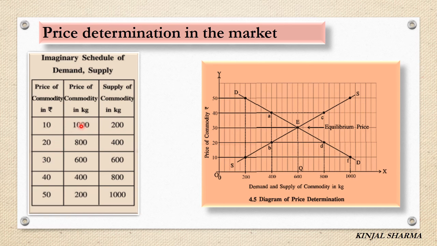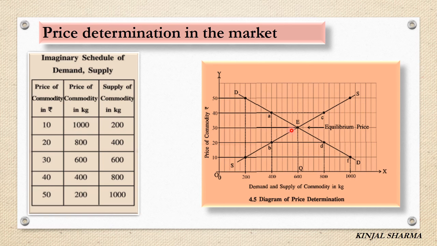So two things we observed: when the price is less, quantity demanded is more but quantity supplied is less, and when the price is high or price rises, the quantity demanded is less but quantity supplied is more, right? And the point where your demand and supply curve intersect, that is called your equilibrium price, that is, demand and supply of commodity in kg.